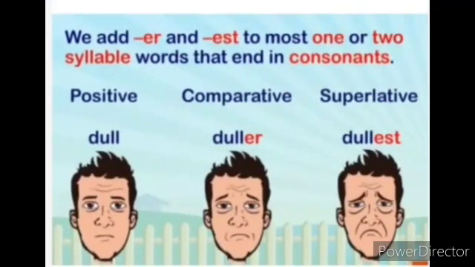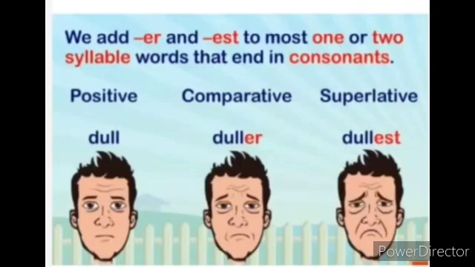We add ER and EST to most one or two syllable words that end in consonants. Everybody knows that A, E, I, O, U are the vowels, and the remaining are the consonants. Here, D-U-L-L, dull, is the positive degree. When it goes to the comparative degree, we have to add ER because the last letter is ending with the consonant sound L. So we add ER: duller. Superlative: D-U-L-L-E-S-T, dullest.